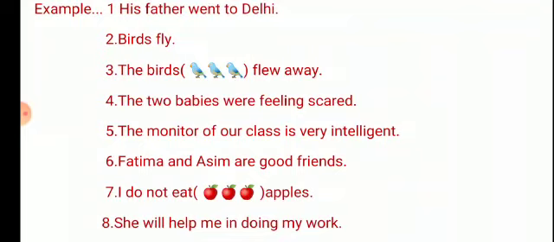Birds fly. The birds flew away. The two babies were feeling scared. The monitor of our class is very intelligent. Fatima and Asim are good friends. I do not eat apples. She will help me in doing my work.